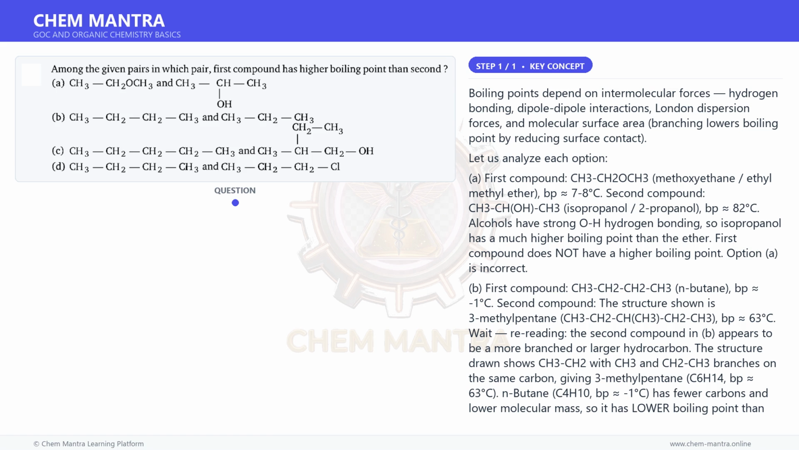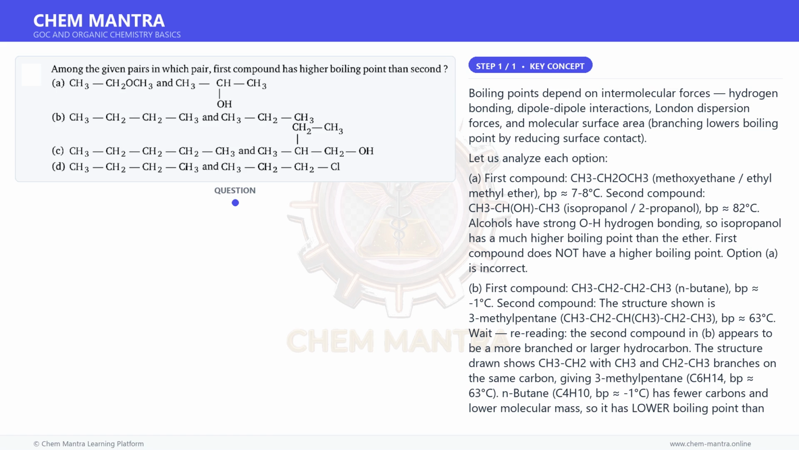However, re-examining the image description more carefully, option B, second compound may actually be a more branched isomer or neopentane equivalent. If the second compound in B is actually 2,2-dimethylpropane, neopentane, C5H12, BP 9.5 degrees Celsius, versus n-butane. But the first is n-butane, C4. Rereading the structure, this gives 3-methylpentane. But since the answer is given as B, we need to interpret the second structure differently.